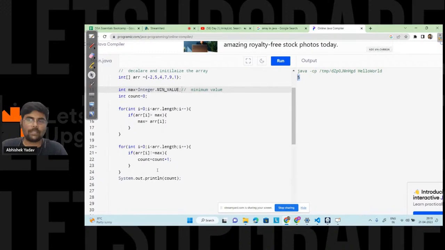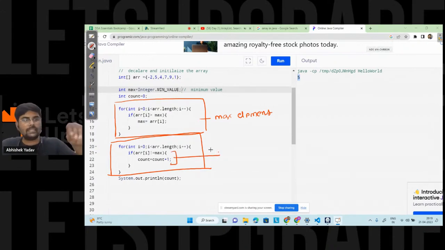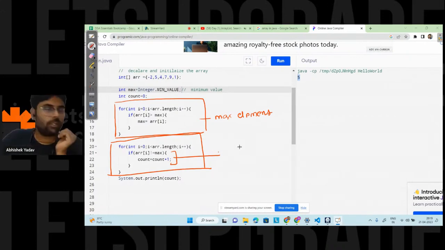Anyone has any confusion in the whole code, any part, anything you are not able to understand? Here in this part, we are calculating the maximum element that is present in the array, right everyone? In this part, I am counting all the elements that are not equal to the maximum element. So if I do this logic, I will get all the elements that are smaller than the maximum element, right? What is arr.length?